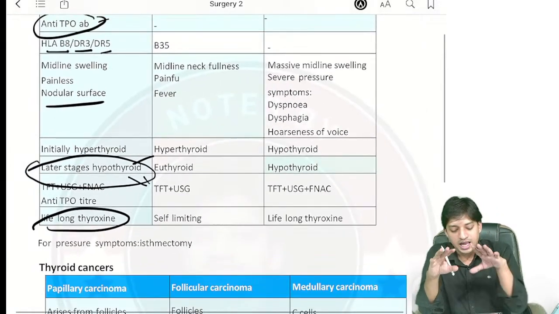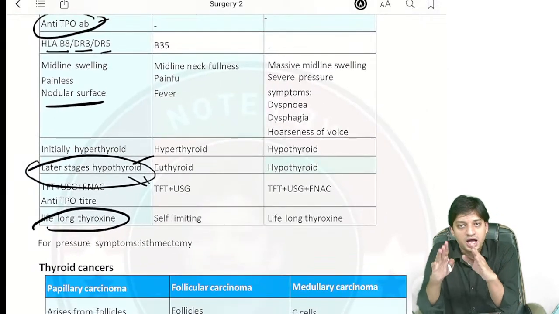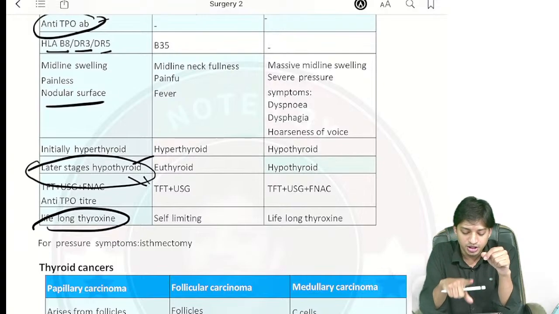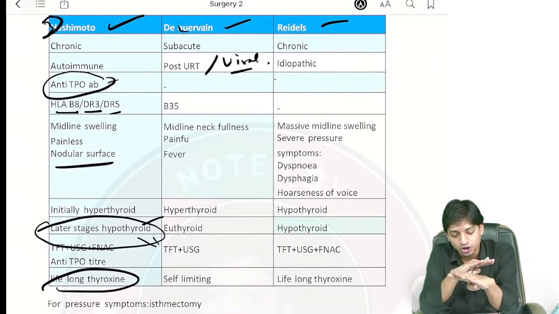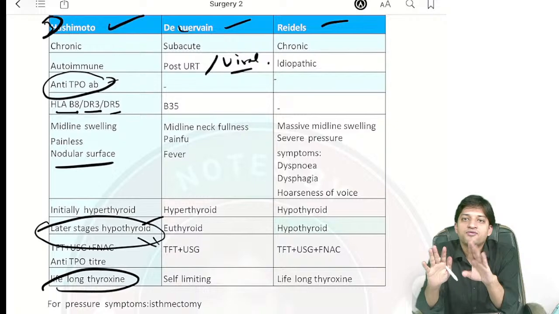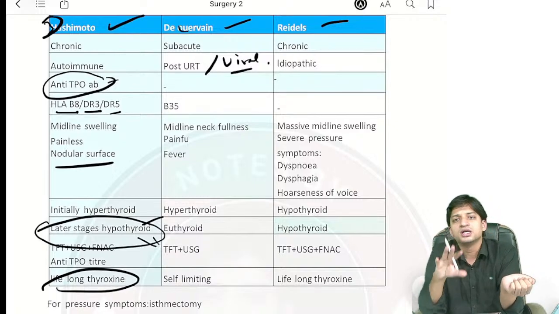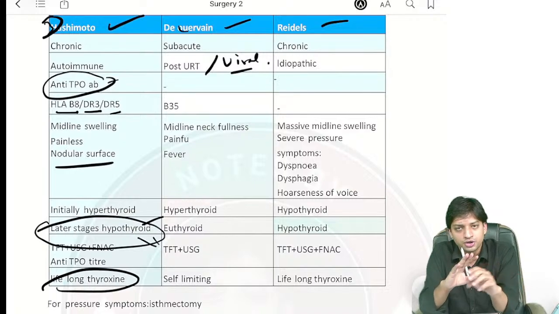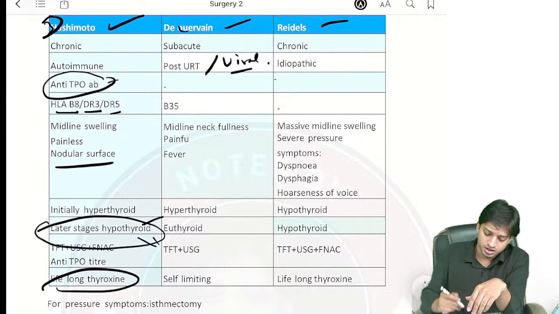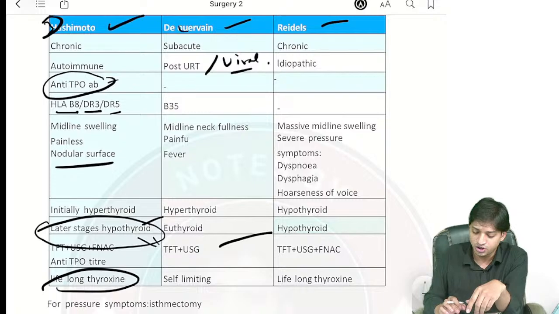And what will happen with the thyroid levels? It will be hyperthyroid initially in De Quervain, and then euthyroid. That means it is self-limiting. It happens due to viral infection or upper respiratory tract infection, and is generally self-limiting in nature. You do not need to give any treatment. Investigation is always TFT and USG.